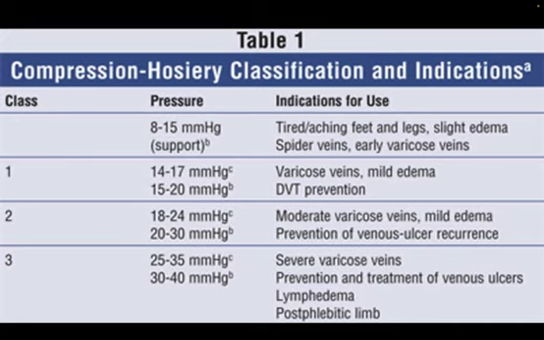So if moderate varicose veins or mild edema is present, or there is a venous ulcer or recurrence, class 2 can be used. If it is severe, or for treatment of venous ulcer, you can always advise class 3 venous stockings. So that is it.